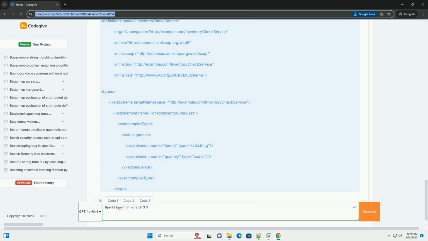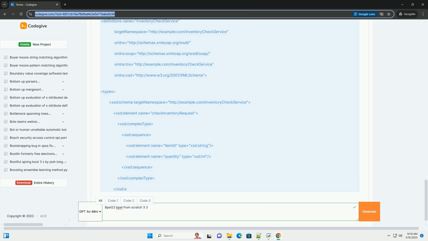Part 2: Our simple BPEL process, order processing. Let's create a simple BPEL process that simulates order processing. The process will: 1. Receive an order request, containing customer ID and item details. 2. Invoke a service to validate the customer's credit. 3. Invoke a service to check the inventory. 4. Assign a confirmation message if both credit and inventory checks are successful. 5. Reply to the client with the confirmation message. 6. Handle faults if either credit or inventory checks fail.